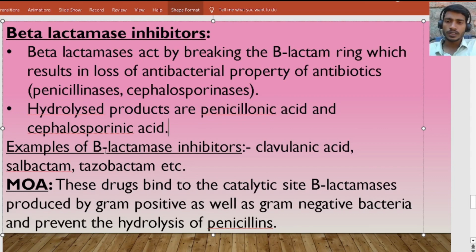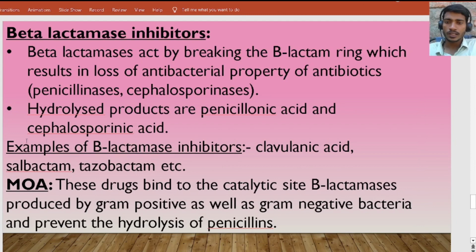Here are the examples which inhibit the actions of these beta lactamases: clavulanic acid and sulbactam.